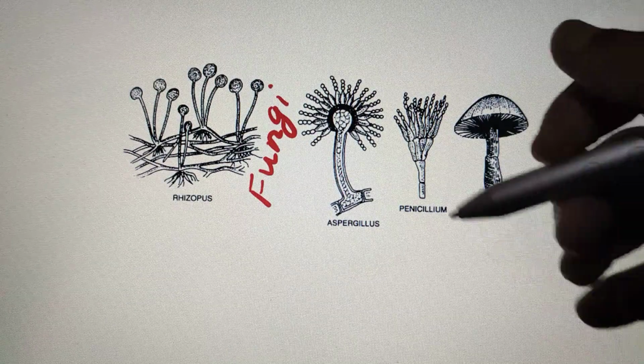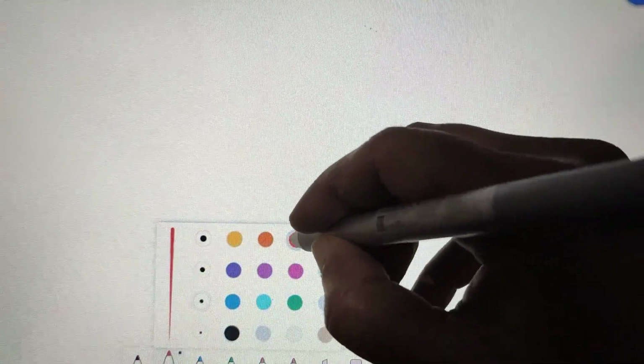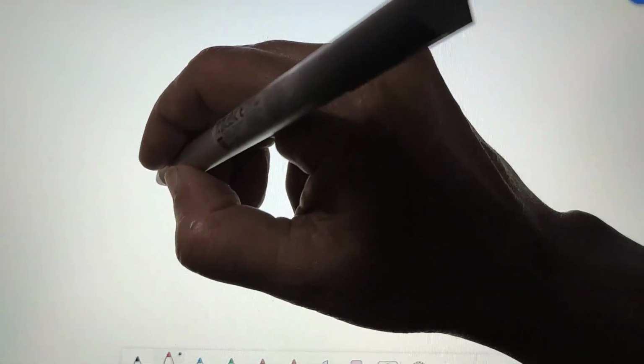Now let us see the characteristic features of these fungi. I have told you that these fungi are heterotrophic.